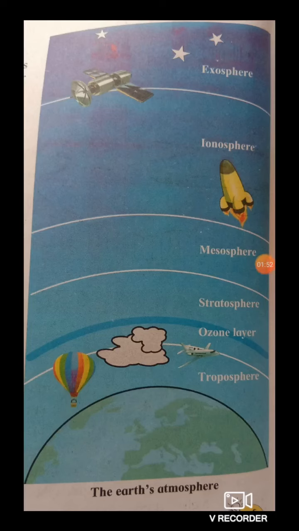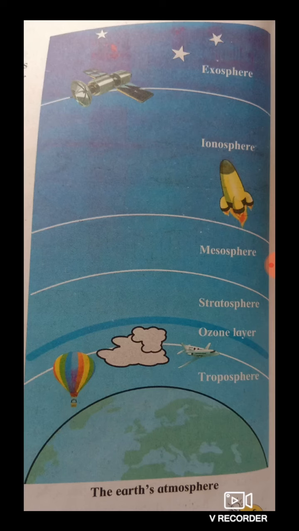So in gases we have nitrogen, oxygen, water vapor and carbon dioxide, and the other gases are in very less quantity. Now we will see the layers which are present in the atmosphere. So the layers present in atmosphere are troposphere, stratosphere, mesosphere, ionosphere and exosphere.